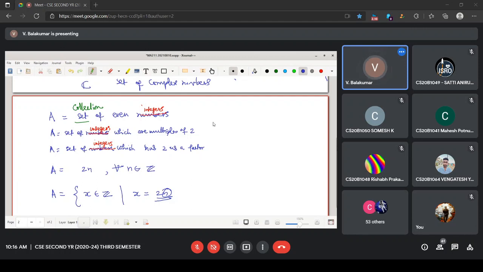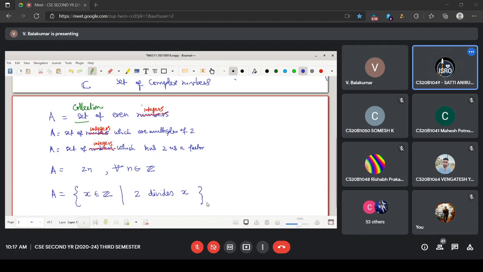Instead of this, I will write this thing: 2 divides x. Is it okay? Then x is an even number.